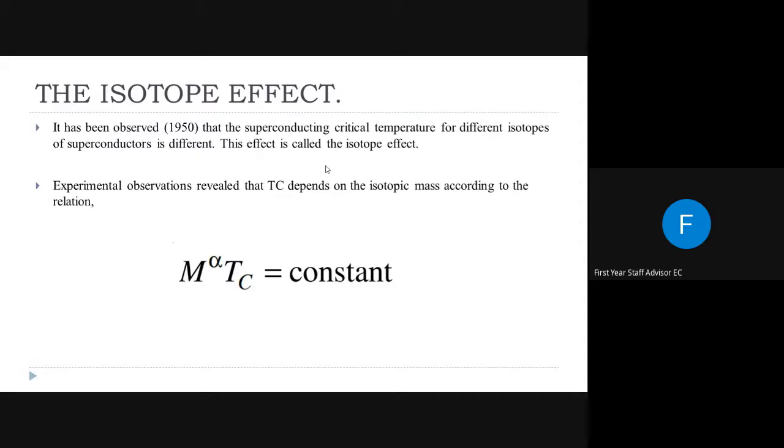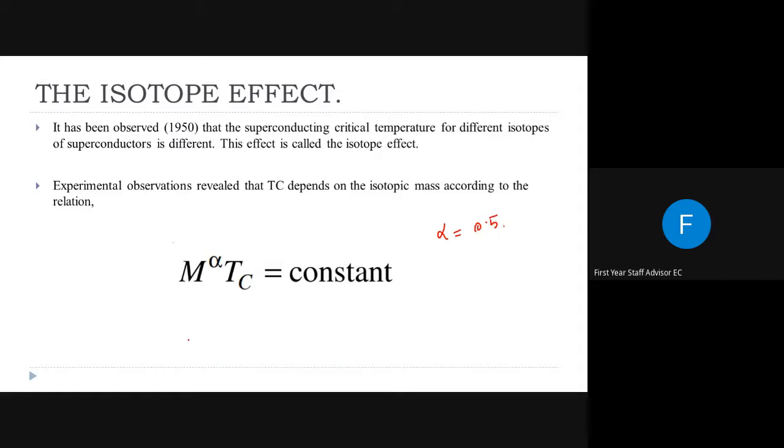The experimental observation revealed that Tc depends on the isotopic mass according to the relation M^alpha Tc = constant, where alpha is approximately minus 0.15.